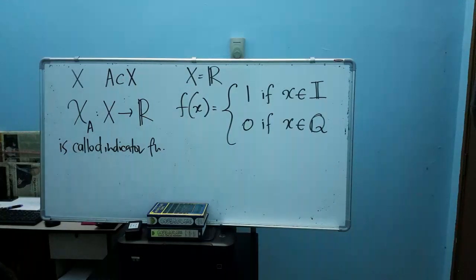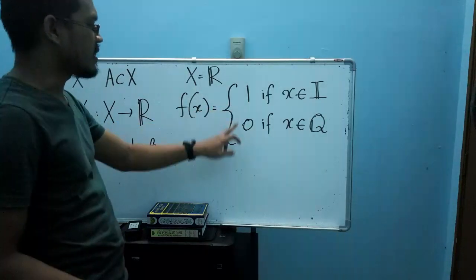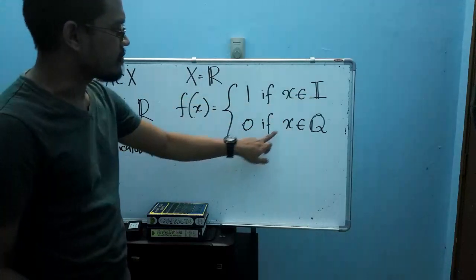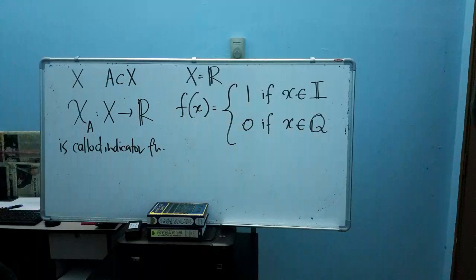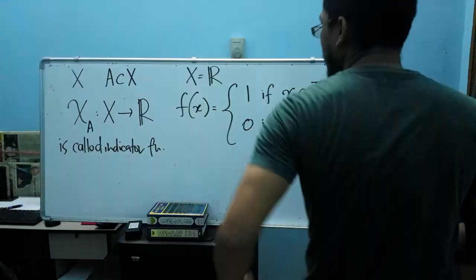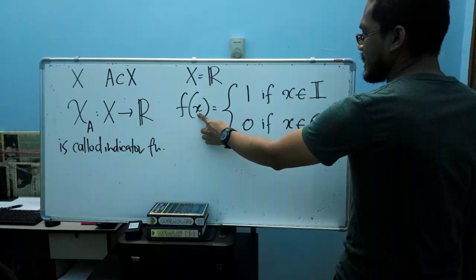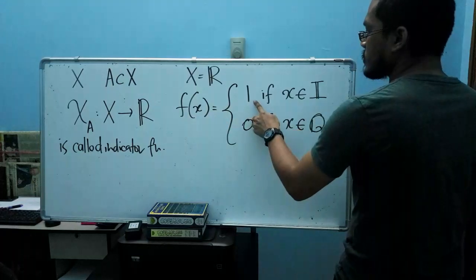So let's consider the second example. I define such a function that maps from real numbers to the set of real numbers, given that this equals 1 if x is an element of I, and this equals 0 if x is an element of Q. You can see what this function means: if your x is an irrational number, then it equals 1.